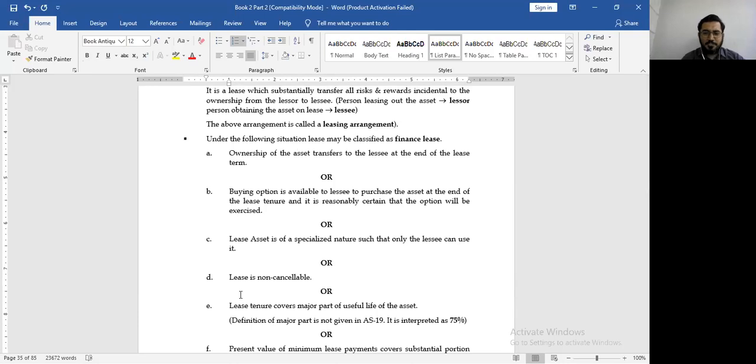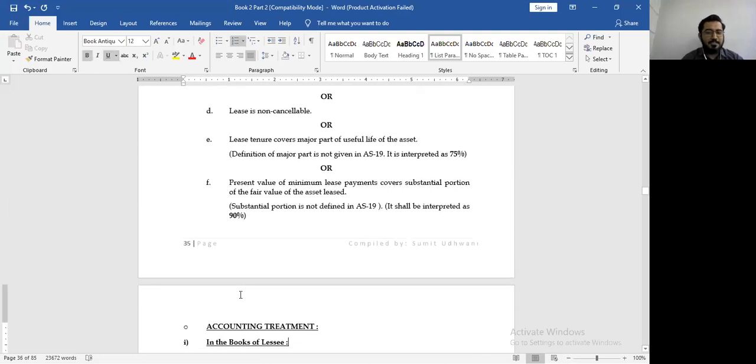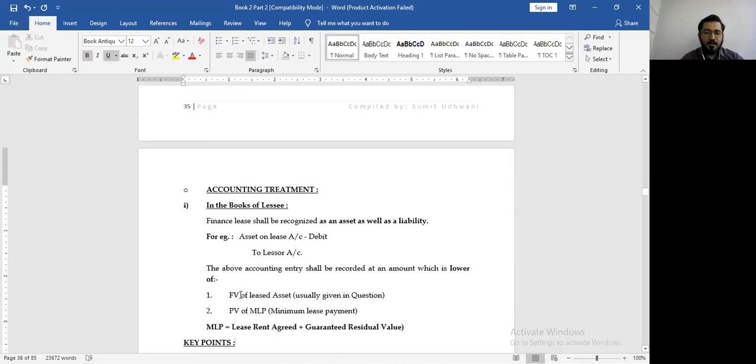Leased asset is of a specialized nature such that only the lessee can use it. Lease is non-cancelable. Lease tenure covers major part of the useful life of the asset. Major part is 75%, and present value of MLP covers substantial portion of the fair value of the asset, which is 90%. How will you have the accounting treatment in the books of lessee?